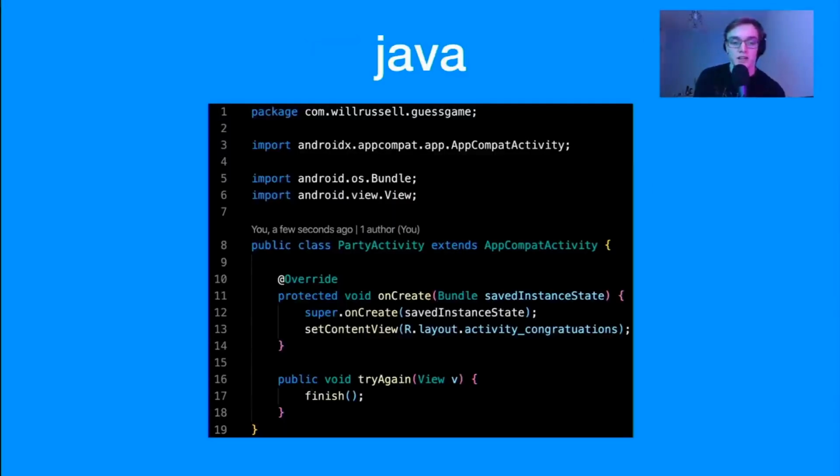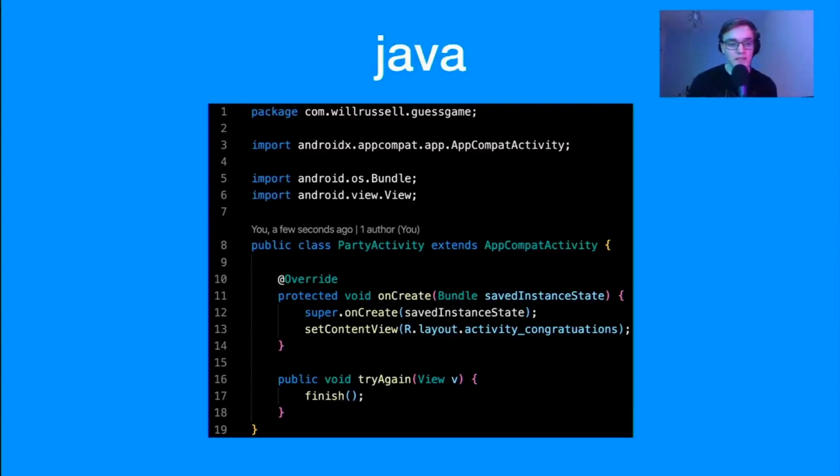Now, inside of the Java folder, we have all of our Java code. Inside of here, we've got all of our Java packages defined. So in this case, I've got com.wheelrussell.guessinggame. The app we're writing today will be in Java, but we could have written it in Kotlin if we wanted to. Now, I am running the same workshop on the 6th of April in Kotlin. So if you're interested in learning a little bit of Kotlin, come along. It'll be the same thing, but I will be talking a little bit more about writing Kotlin and showing that off a little bit.